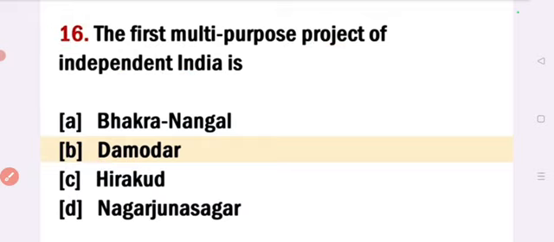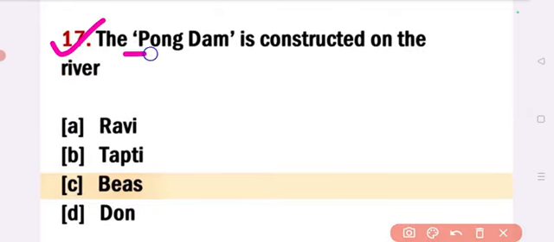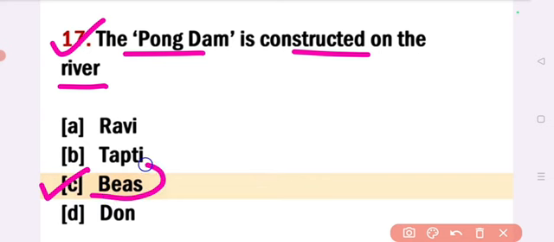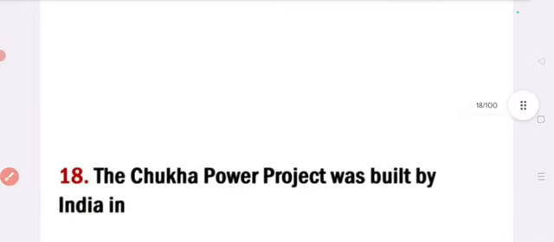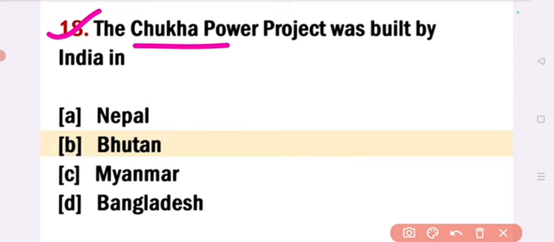Next, the Pong Dam is constructed on the river? Answer, option C, Beas. The Pong Dam is constructed on the river Beas. Next, the Chukha power project was built by India in, answer option B, Bhutan. The Chukha power project was built by India in Bhutan.